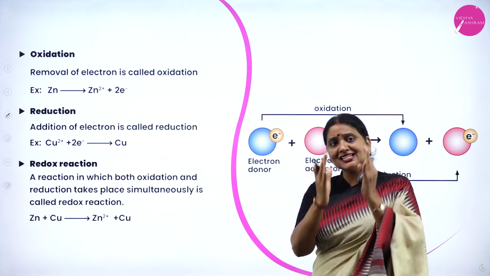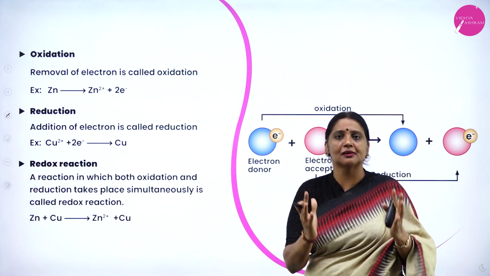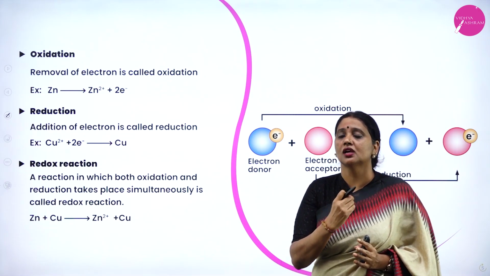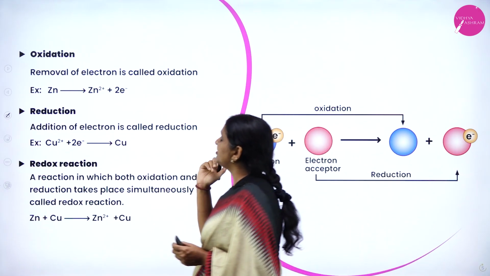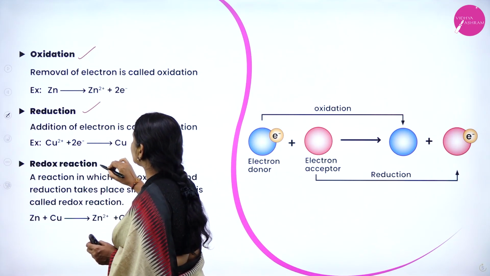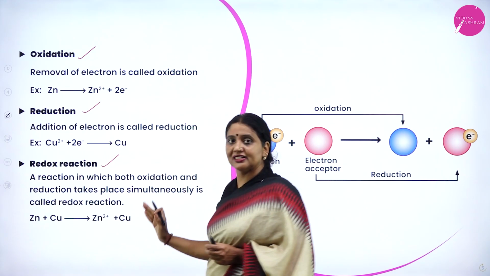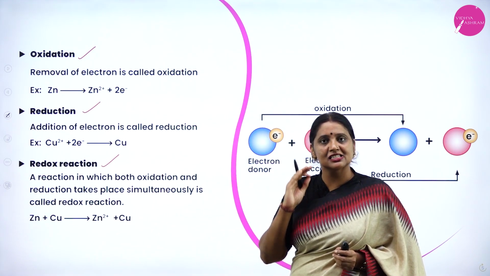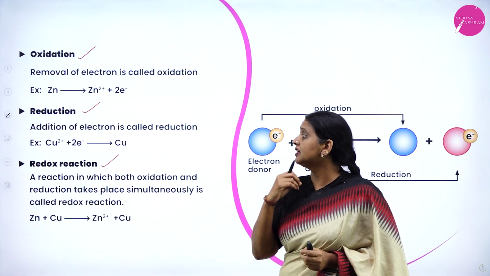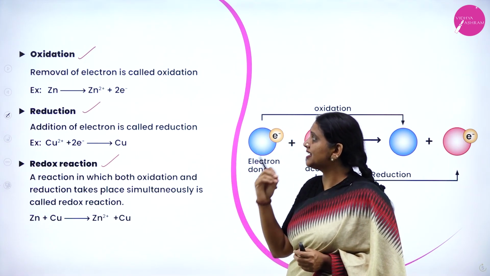To understand the complete concept of electrochemistry, you require some basic terms. So, what are the first basic terms? You know oxidation, reduction as well as redox reaction. Please observe, my dear student, on this slide I displayed three important reactions: oxidation, reduction as well as redox reaction.